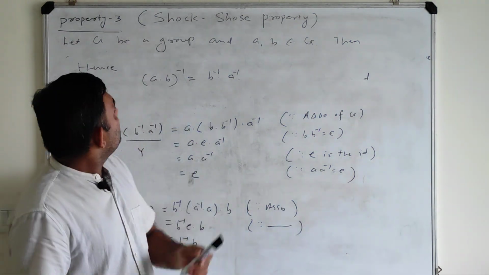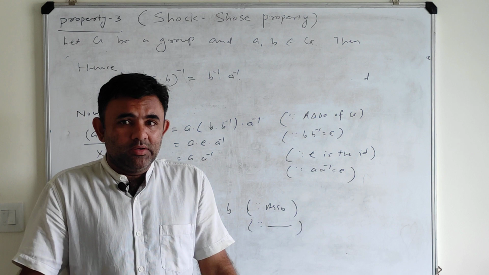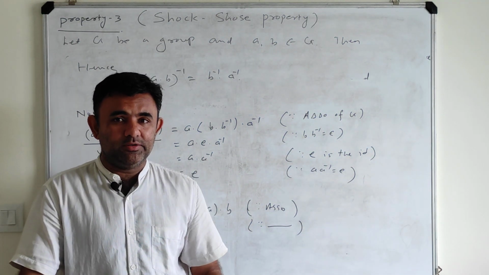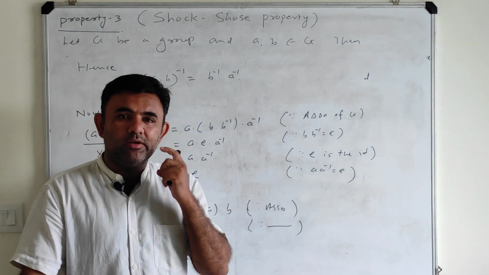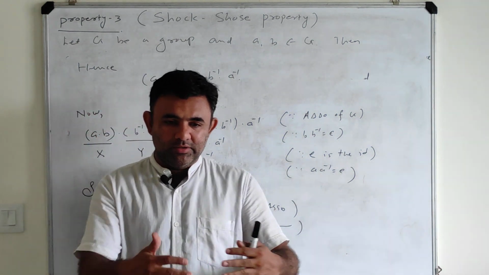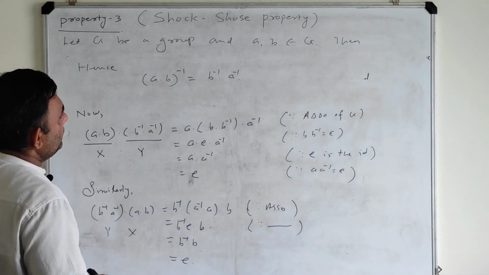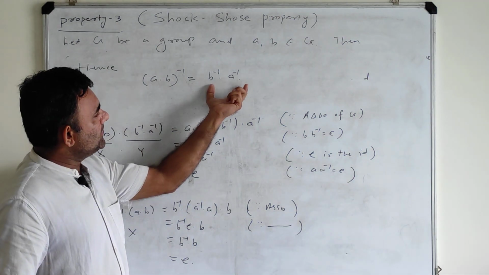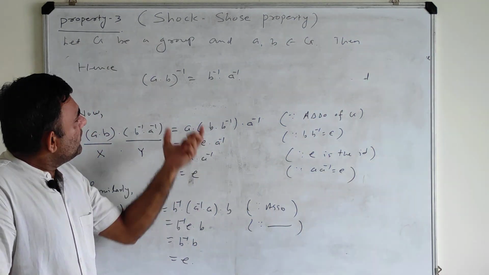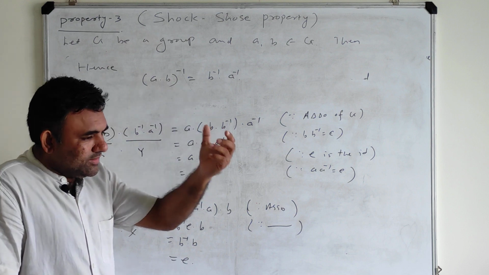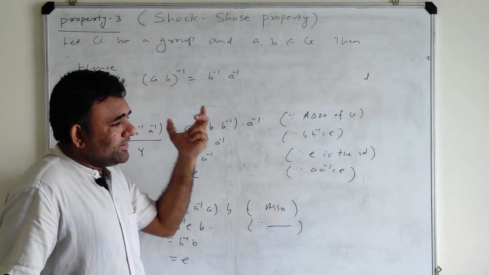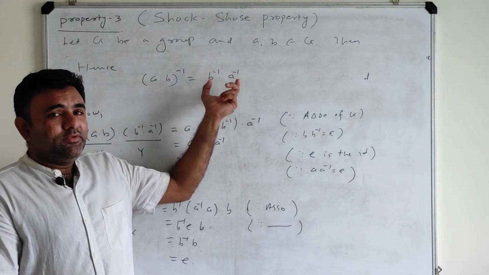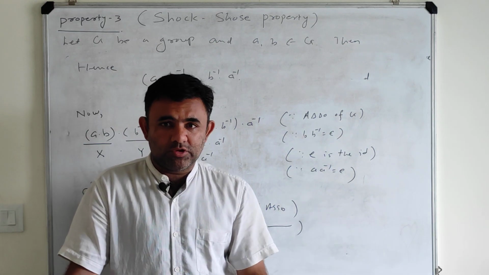Why do we call it the socks-shoes property? That is the question. Consider the process of wearing shoes and socks. What do we do? First we wear the socks, then we put on the shoes. So you compare the left hand side with the process of putting on the socks and shoes, and you compare the right hand side with the process of taking off the socks and shoes.